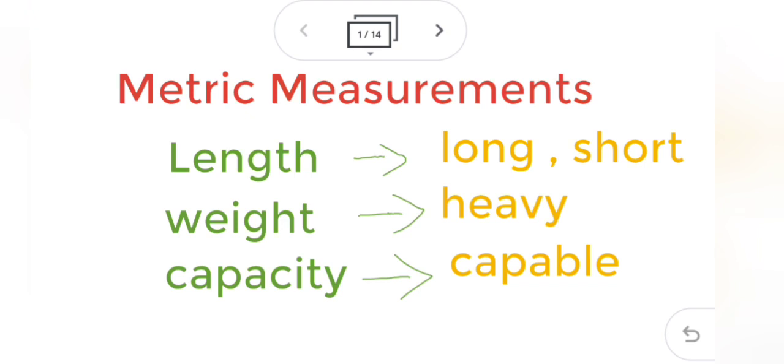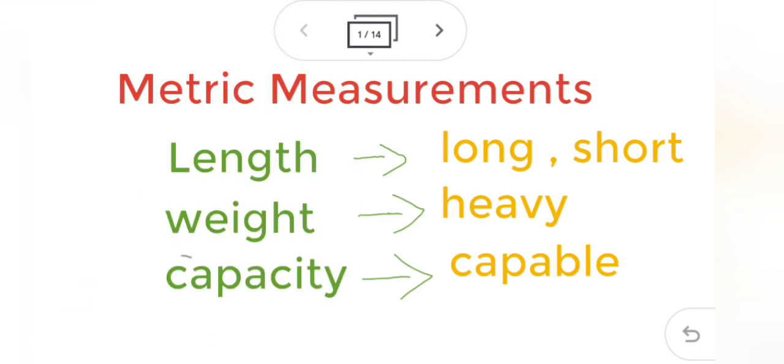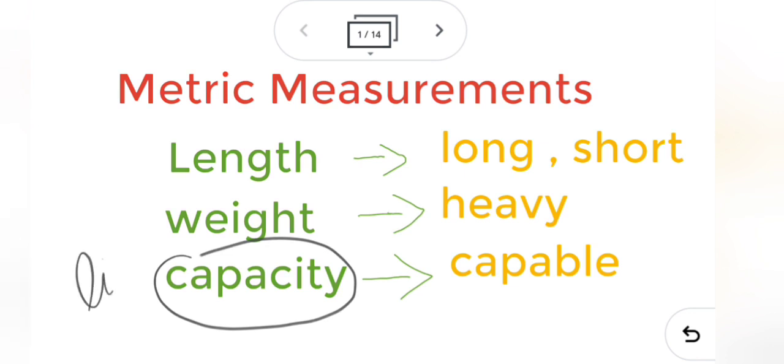Capacity comes in liquid. Capacity is for liquid. Liquid has no shape, it takes the shape of the object. Since it takes the shape of the object, we cannot measure its length or its weight, its heaviness.